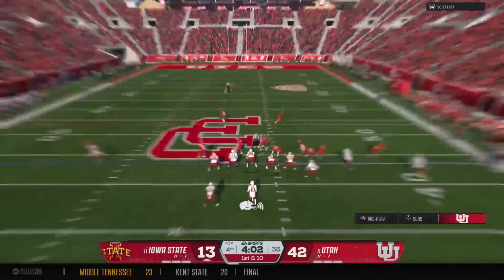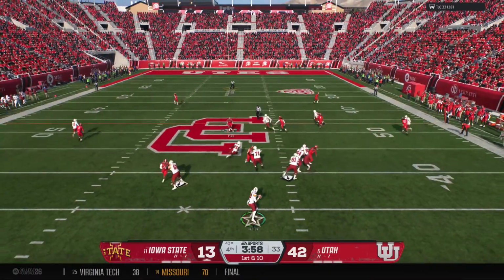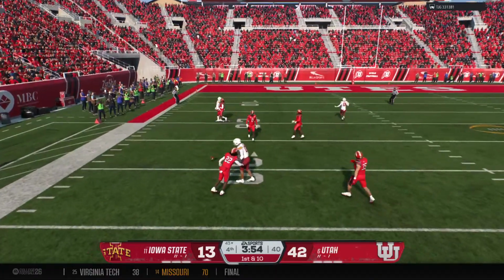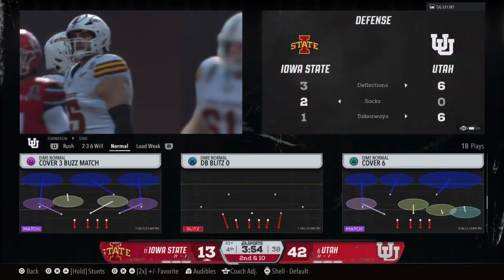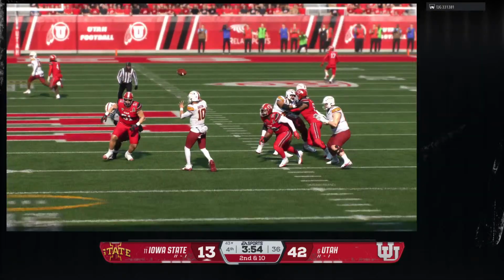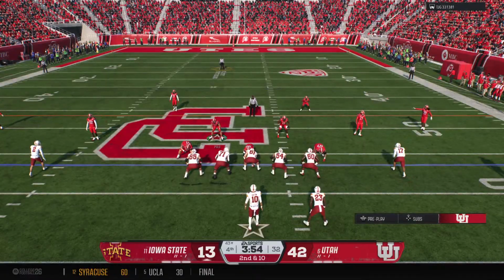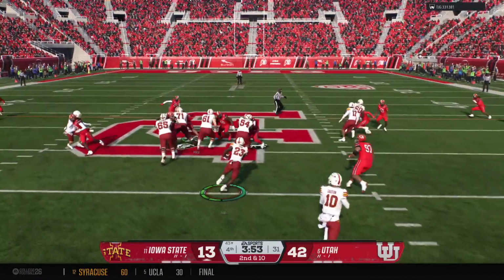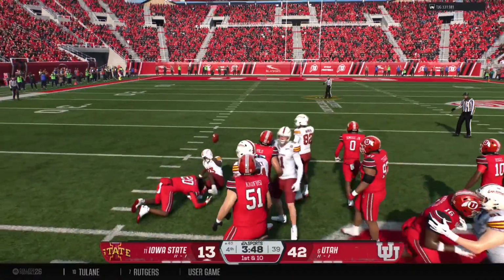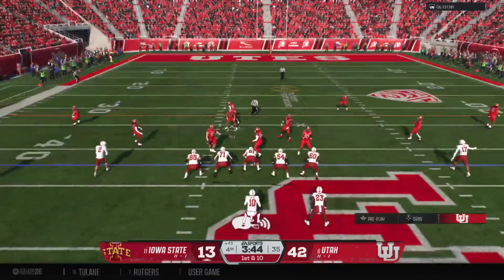And the Cyclones looking to keep this drive moving. All right, here comes that up-tempo look from the offense. Sometimes it's just getting that first down that will kick them into that gear. Oh, he dropped it. Can you believe it? A huge gain slips through his hands. Love the idea of the defense getting more speed on the field, whether it's nickel or dime. Get as many defensive backs on the field as you can, and then sit back when you're working with this kind of lead in the fourth quarter. You don't want to give up the big play. Force them to throw underneath, tackle them inbounds, and keep that clock moving.